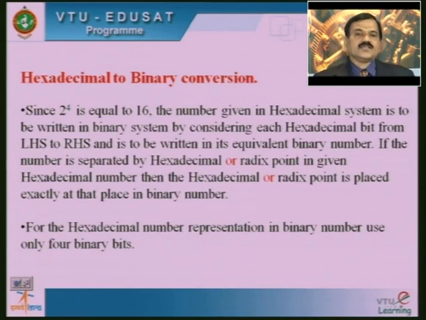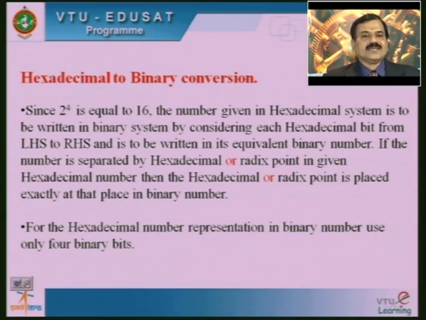Then hexadecimal to binary conversion. Since 2 to the power 4 is equal to 16, the number given in the hexadecimal system is to be written in the binary system by considering each hexadecimal digit from LHS to RHS and writing its equivalent binary number.